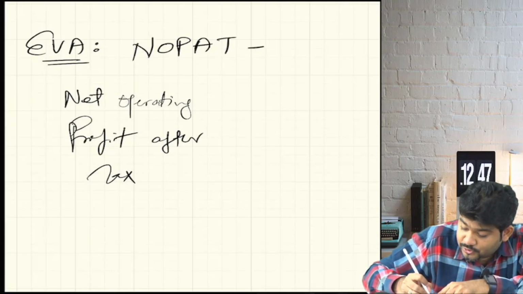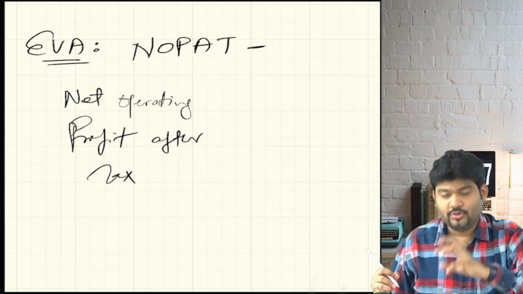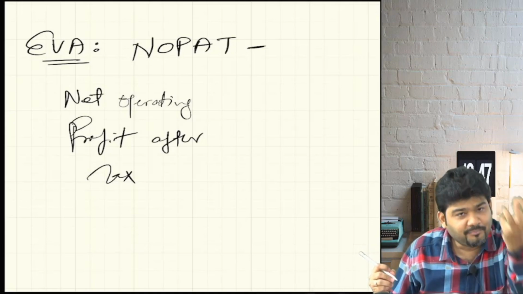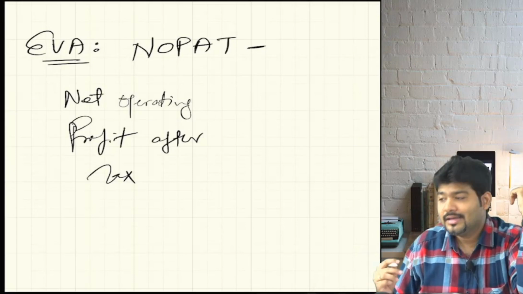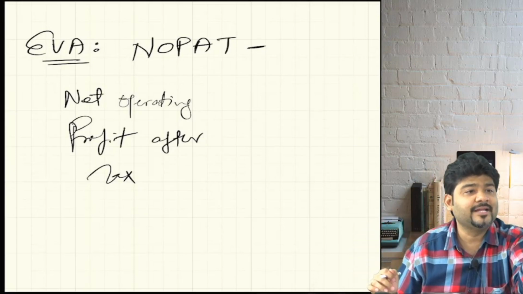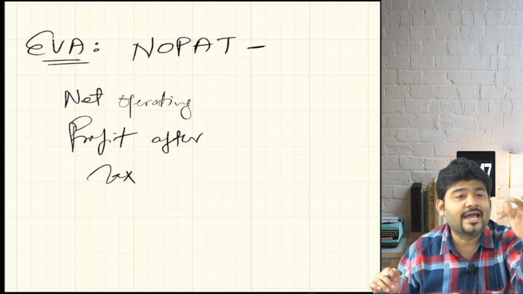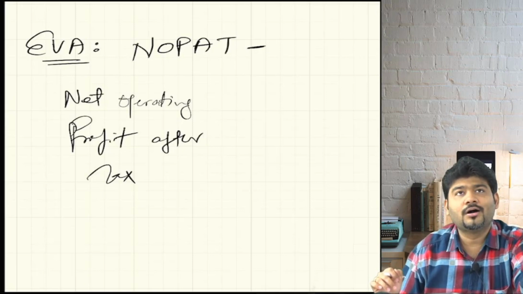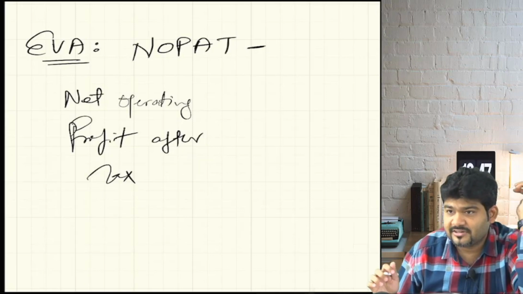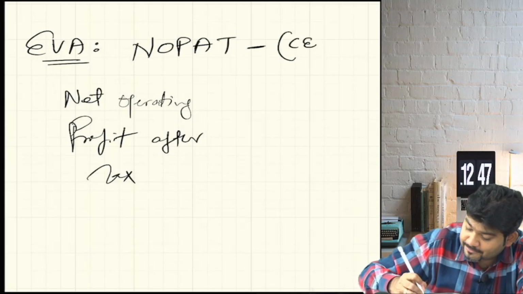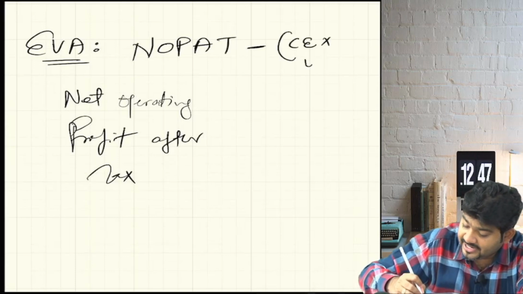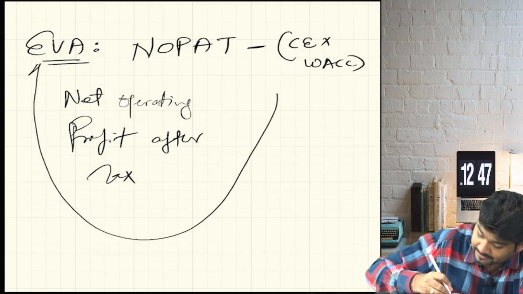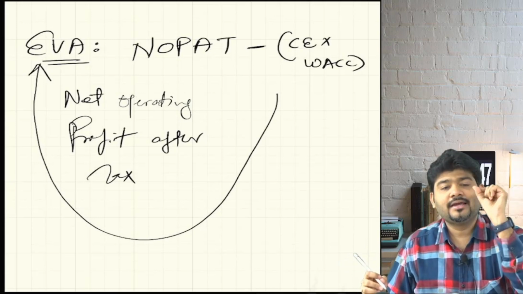From the business we have earned the real economic cash profit, but out of this we will have to pay off the investors of the business, like the debenture holders will have to be paid interest, the equity shareholders have to be paid the dividend, and the preference shareholders will have to be given preference dividend. So they said that for all the capital employed, we will calculate a weighted average cost of capital, pay them off, and whatever is left will become your economic value added in real terms.